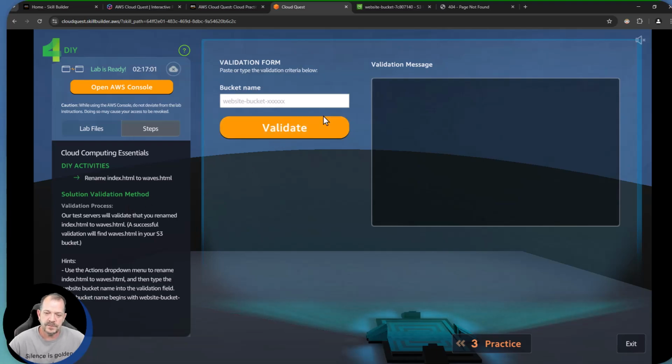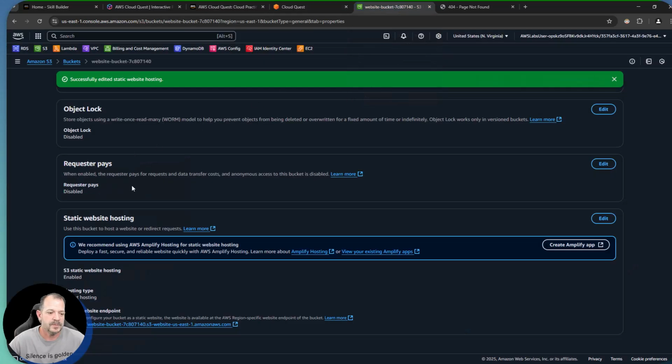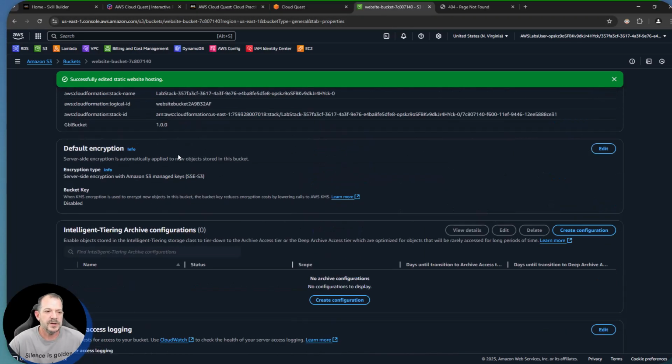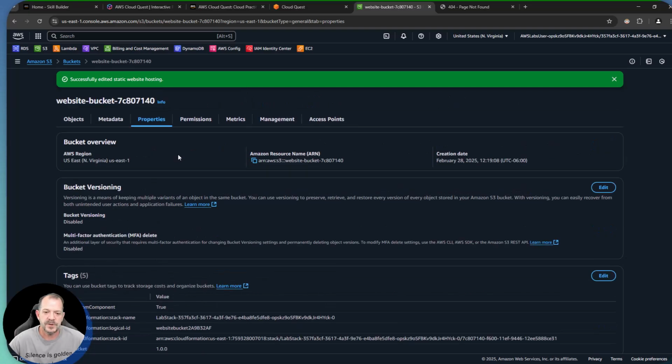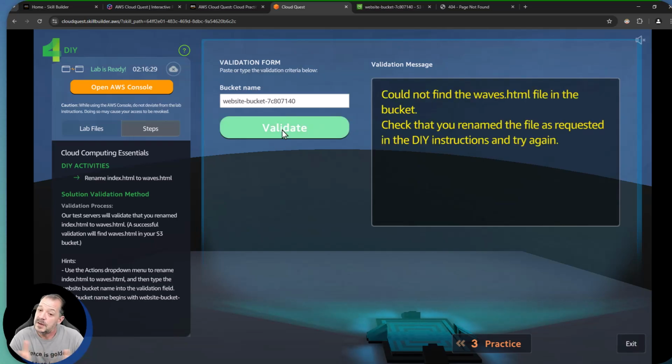So just to test out the validation mechanism here, we're going to go grab the bucket name. I can get that in a few different ways. I can get it basically right out of the address bar up here at the top. Ideally, though, the way that we're going to get that is we're actually going to get it from the object. So you can see right up here at the top, bucket name is hanging out right here. We're going to go ahead and copy that to our clipboard. And we're going to go check and make sure that it doesn't tell me that I have successfully done something when I have not. So let's hit that validate button. We're going to wait a second. And it's telling me here, hey, we could not find the waves.html file.